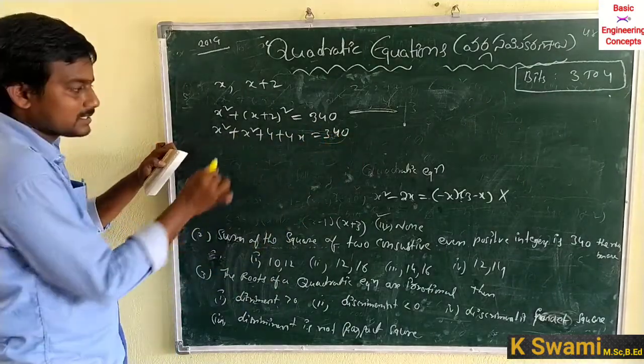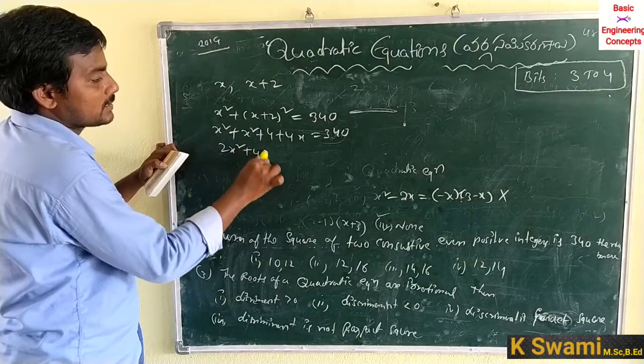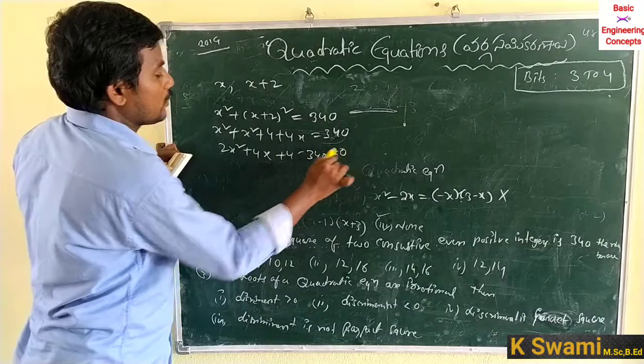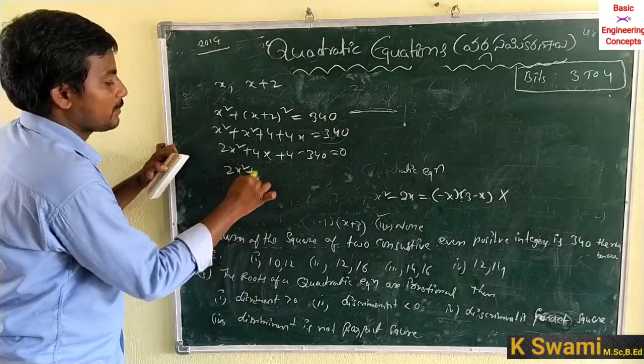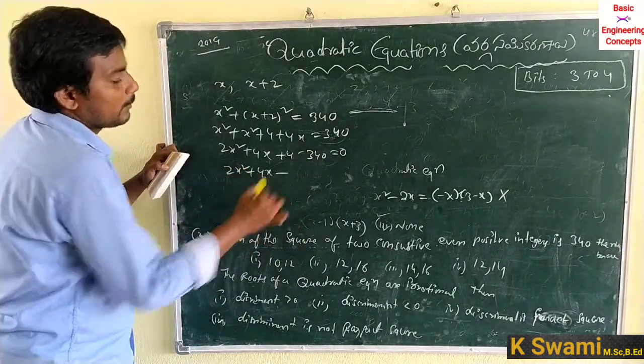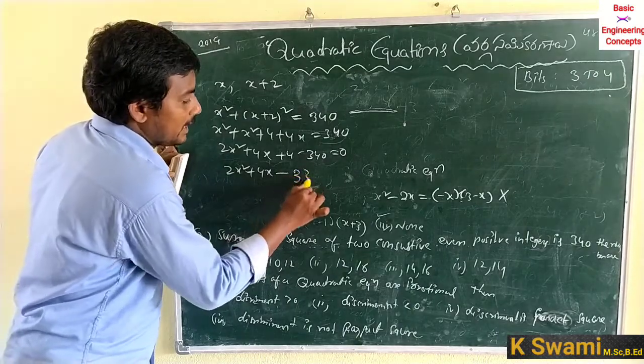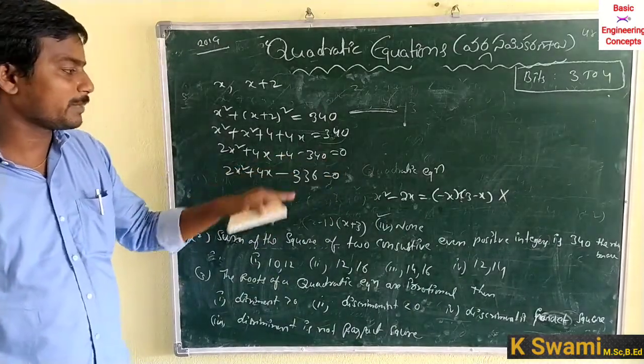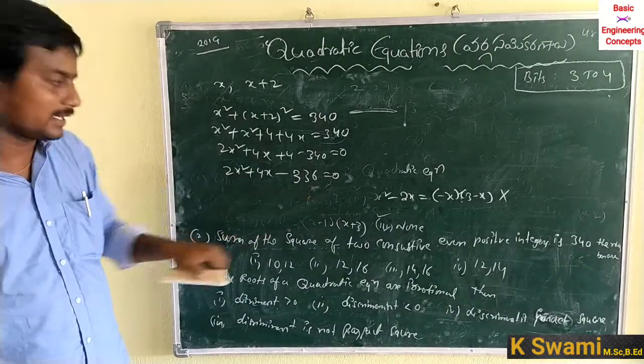So 2x square plus 4x plus 4 minus 340 is equal to 0. So 2x square plus 4x minus 336 is equal to 0, because minus 340 plus 4 is equal to minus 336.